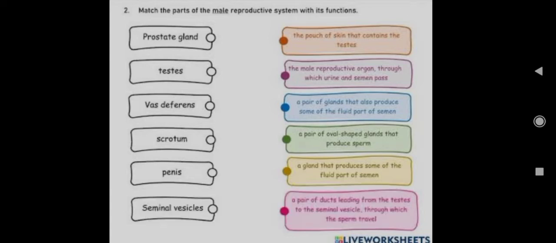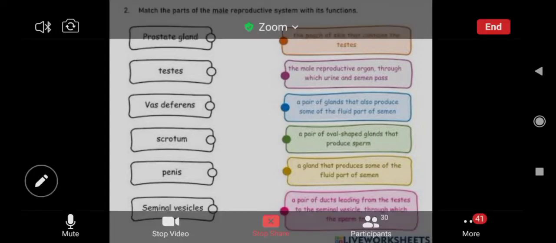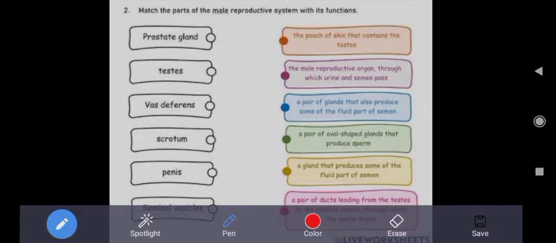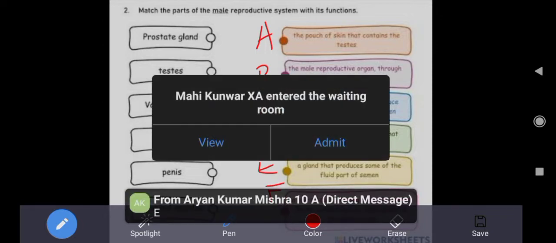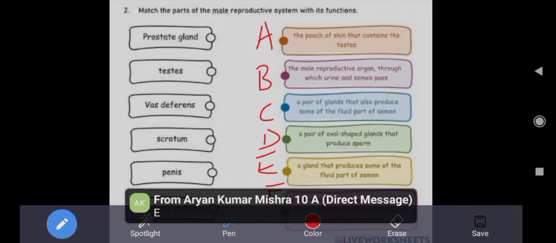One thing I am doing for you all. Let me edit. Label this as A, this as B, this as C, this as D, this as E, and the last as F. Now, prostate gland, you tell me which of A, B, C, D, E will be there?